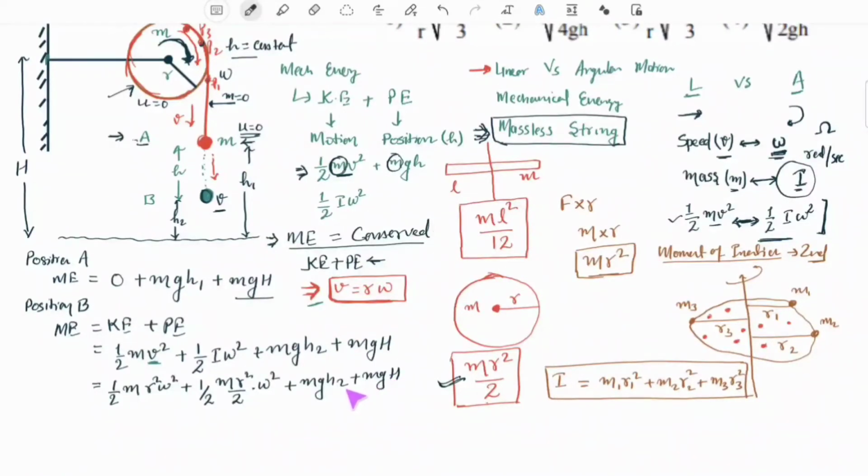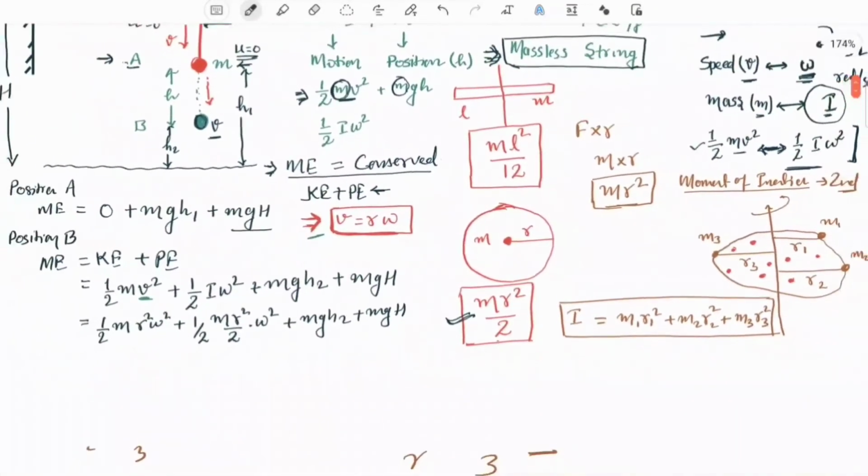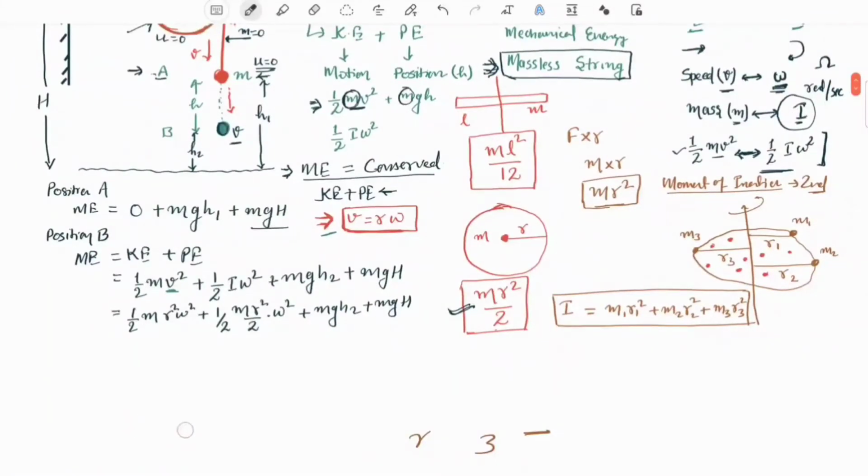Now we would equate, because the law of conservation of mechanical energy says the initial total mechanical energy would be the same as the final total mechanical energy. The law of conservation of mechanical energy has been explained in detail in one of our earlier videos, the link to which is given in the description. There you can also review the concept that mechanical energy is conserved when only conservative forces act on the system.